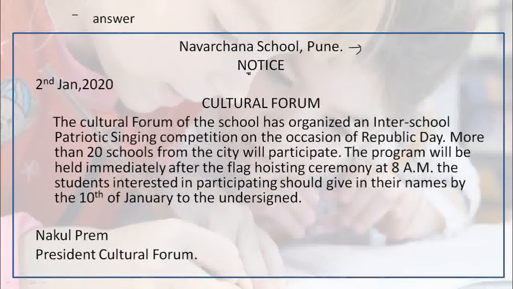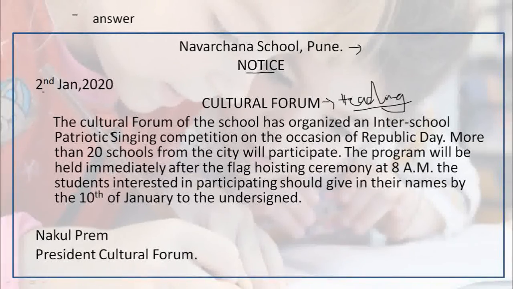Then the word notice in capital letters. Then the date. On which date was the notice issued? On 2nd January. The date of the notice being issued is 2nd January. Then this is what we call the heading. You have already learned all these things, but still I'm reminding you.